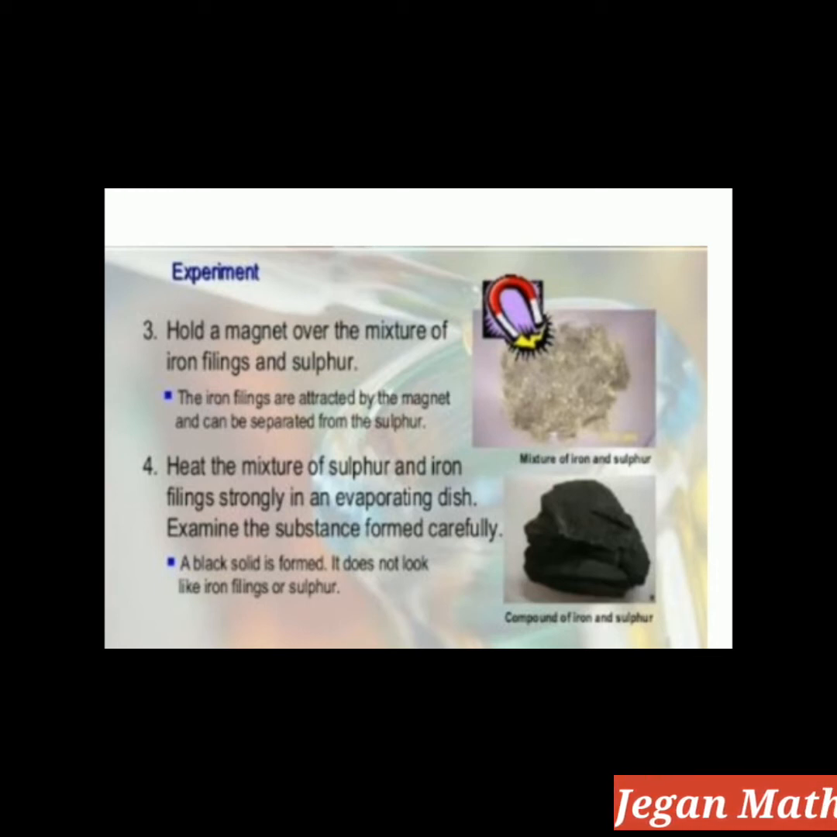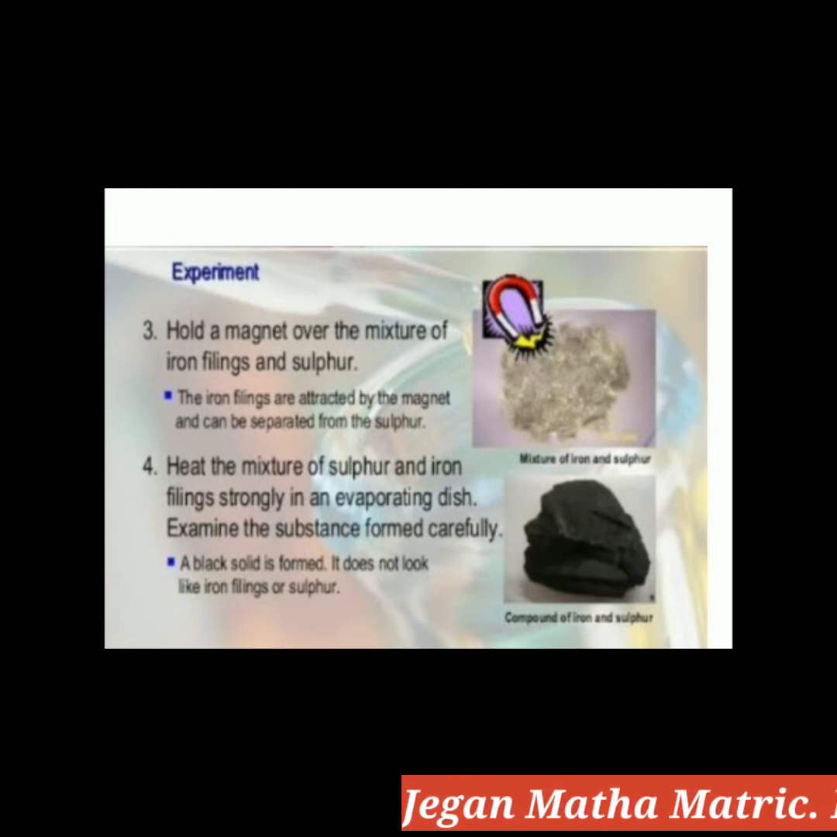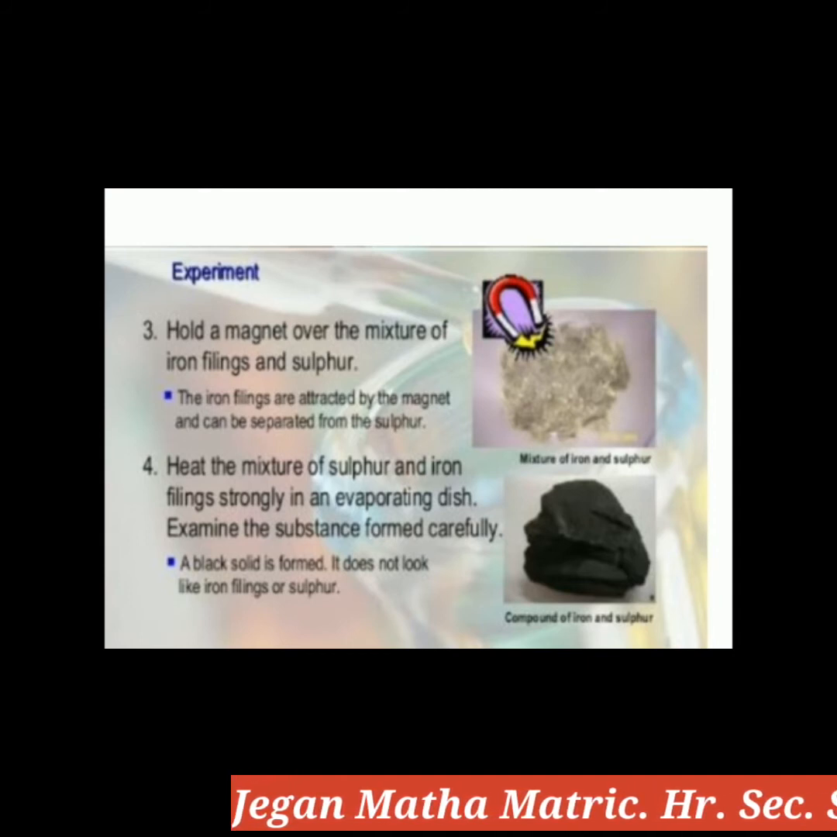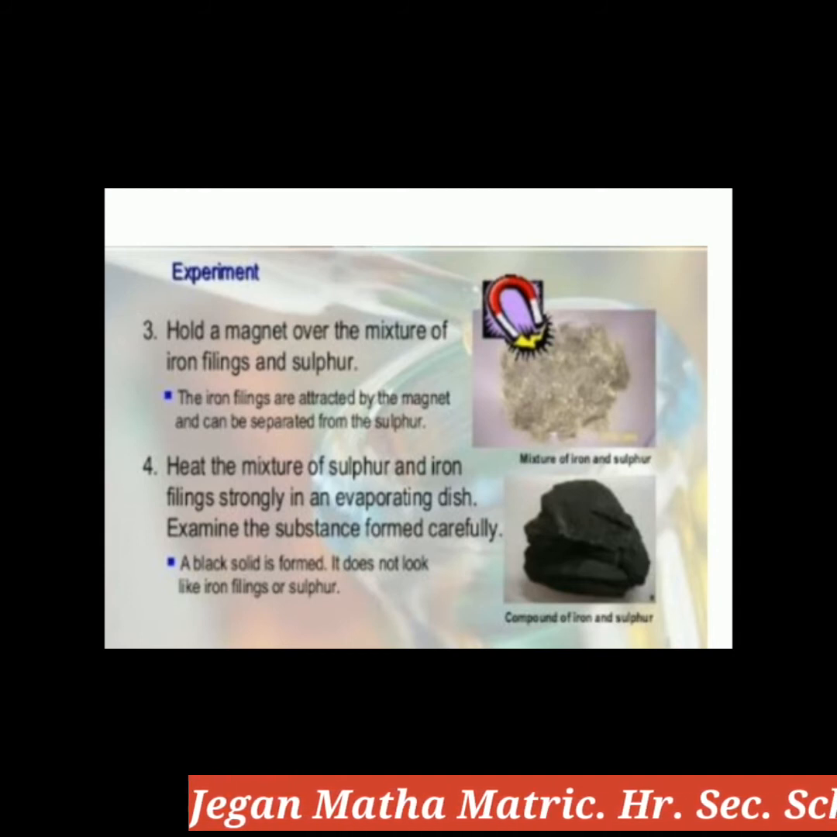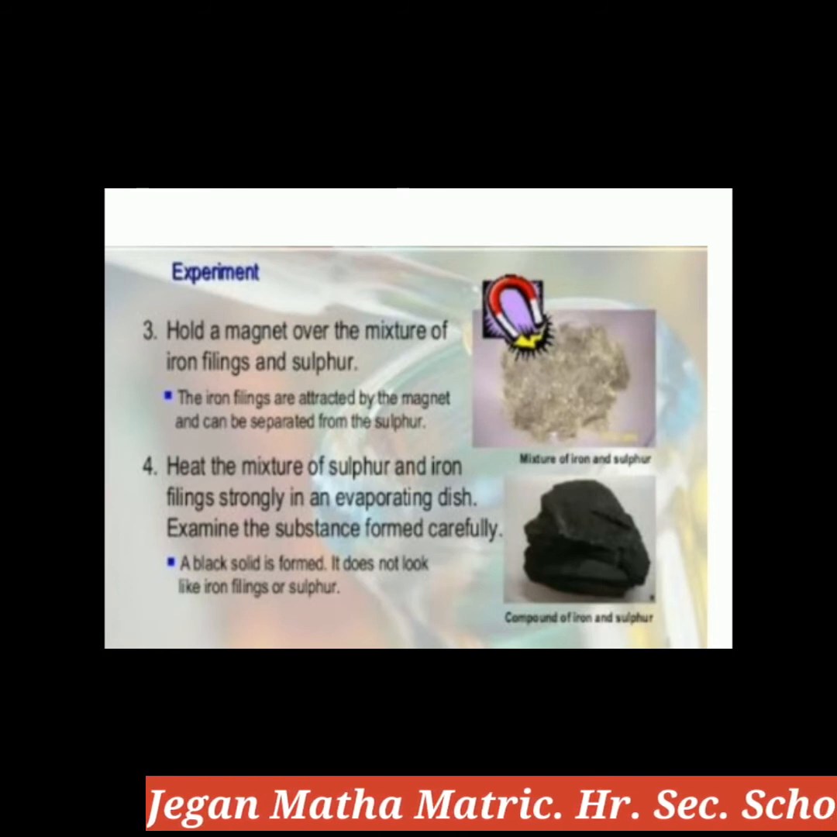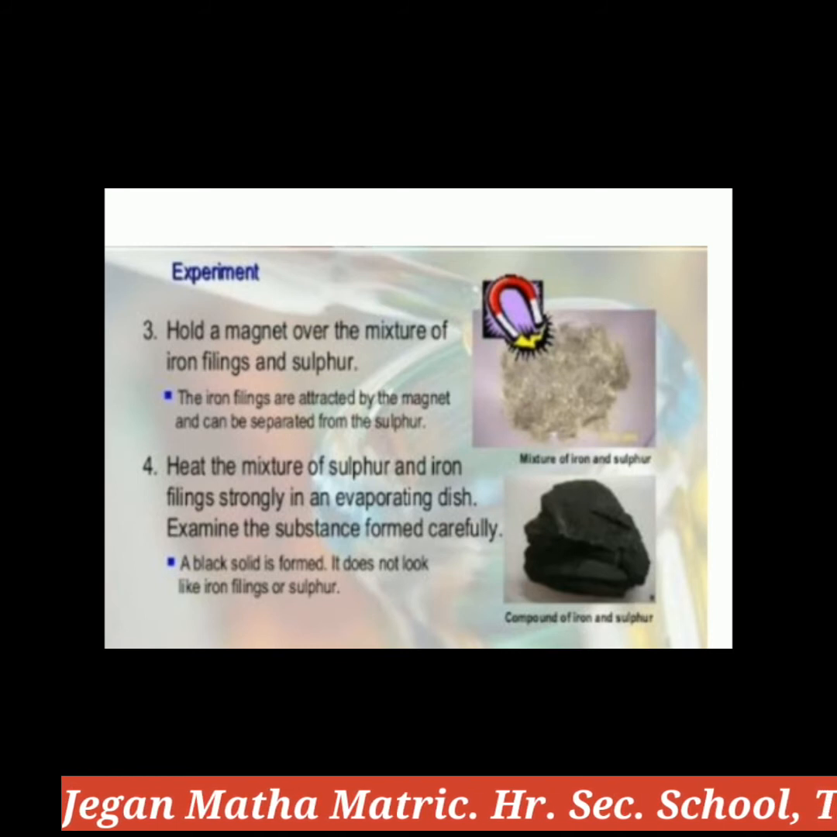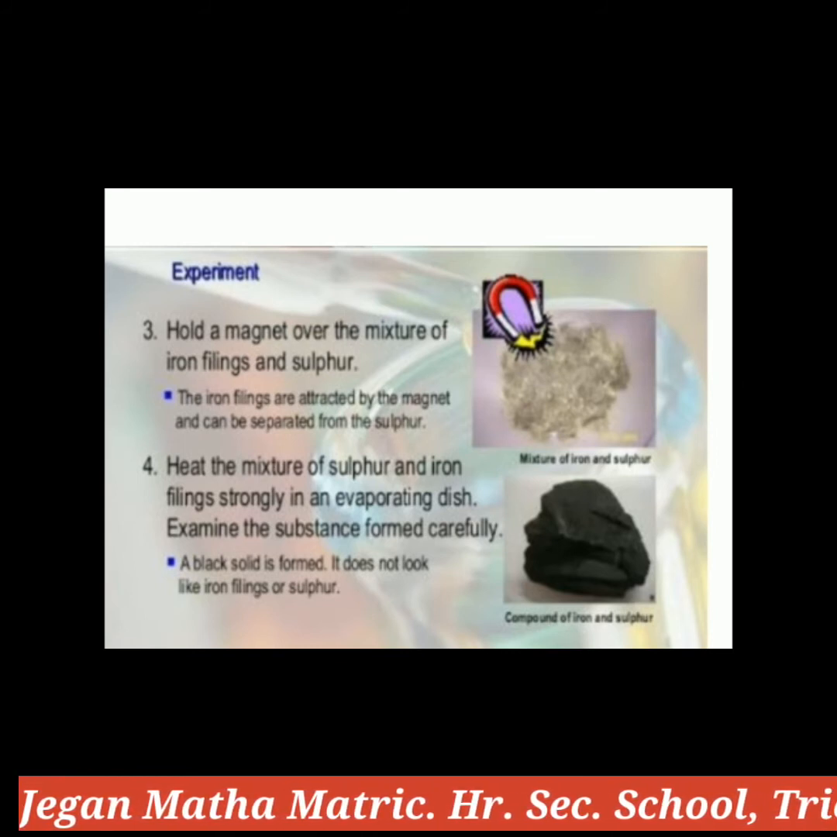On heating, you will get a black brittle compound. Heat the mixture of iron and sulfur strongly in an evaporating dish. Observe the substance formed carefully. A black solid is formed. It does not look like iron filings or sulfur. The equation is iron plus sulfur gives iron sulfide.